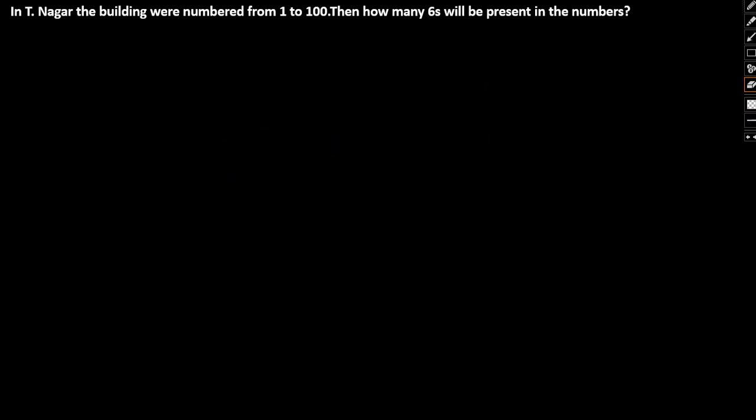As the third question, in T Nagar, buildings were numbered from 1 to 100. How many 6s will be present in the numbers? If we are supposed to find the number of 6s between 1 to 100, this question is a very special kind, because whether they ask for the number of 6s, 7s, 8s, 9s, 1s, 2s, 3s, 4s, 5s or 0s, the approach or methodology of doing this kind of sum will remain the same.